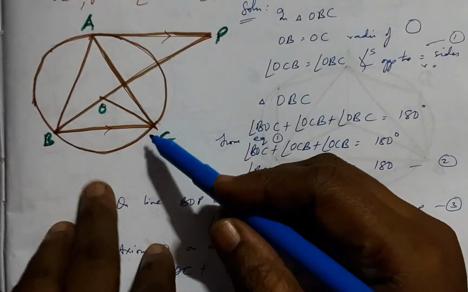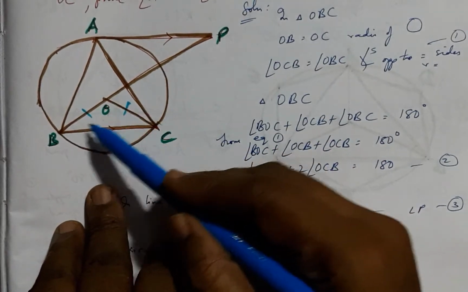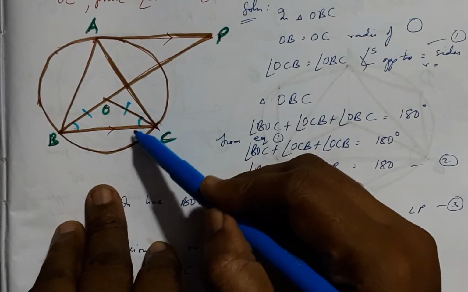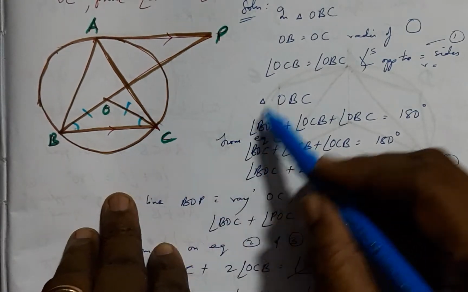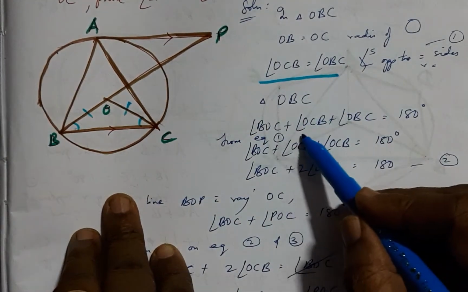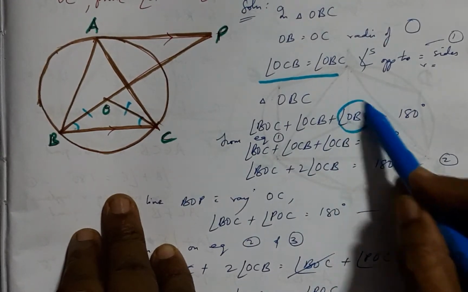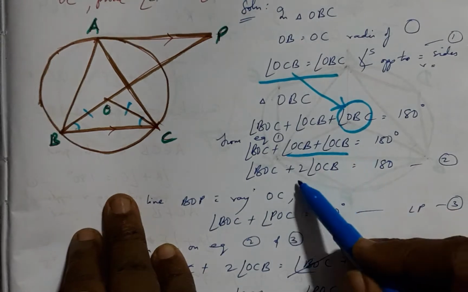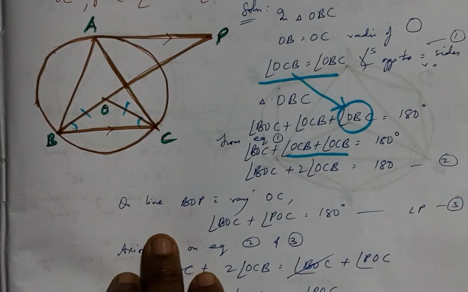In this triangle OBC we have these two radii of the same circle equal, and therefore the angles opposite to them are also equal, this being an isosceles triangle. And since these two angles are equal, I can replace one of them with the same one, and therefore comfortably say that twice OCB plus BOC is 180 degrees.